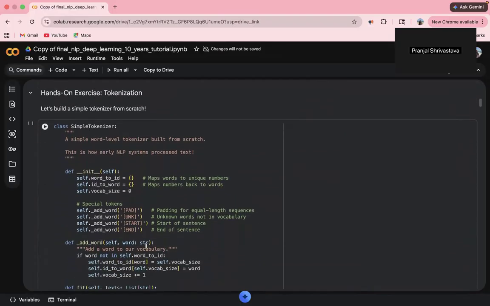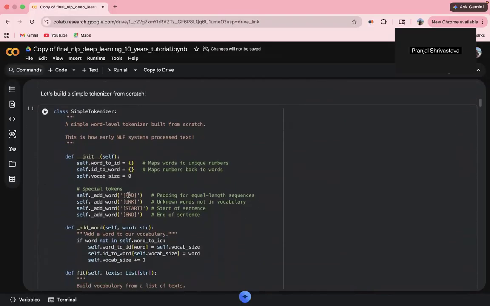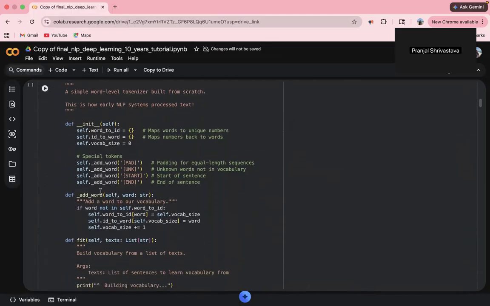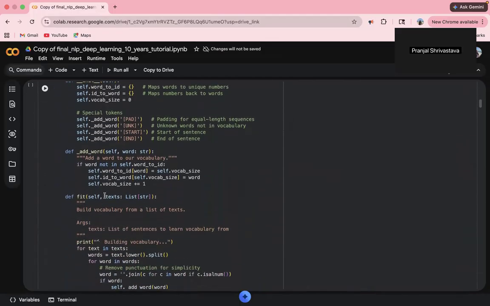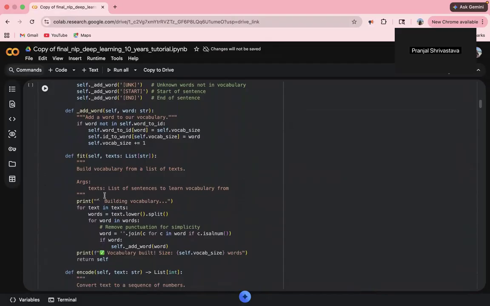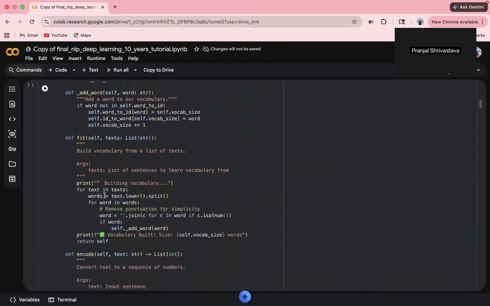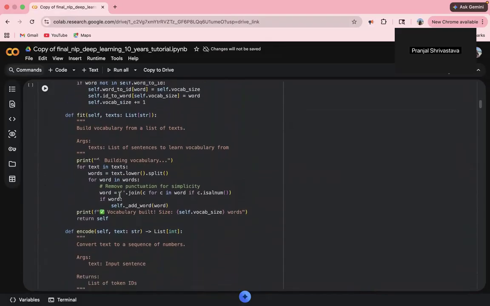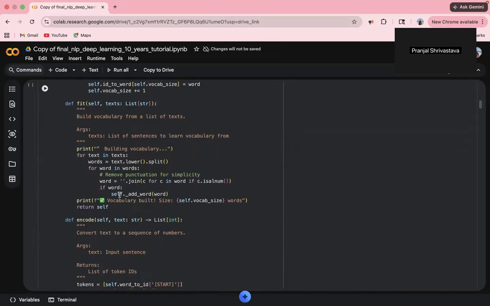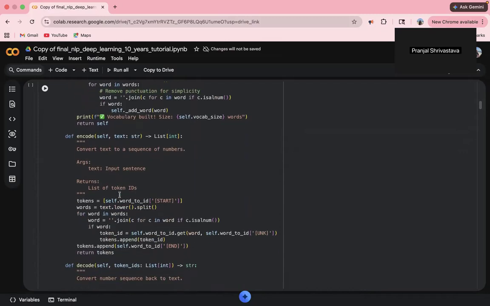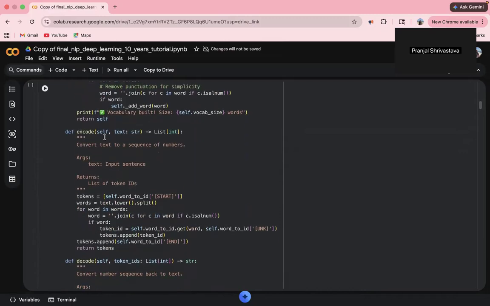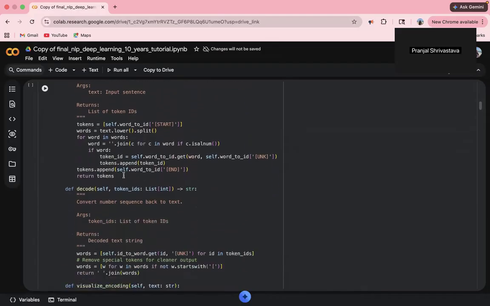Simple tokenizer. We built a tokenizer from scratch. The fit function scans the text and assigns an integer to every unique word. The encode function converts a sentence to a list of integers.